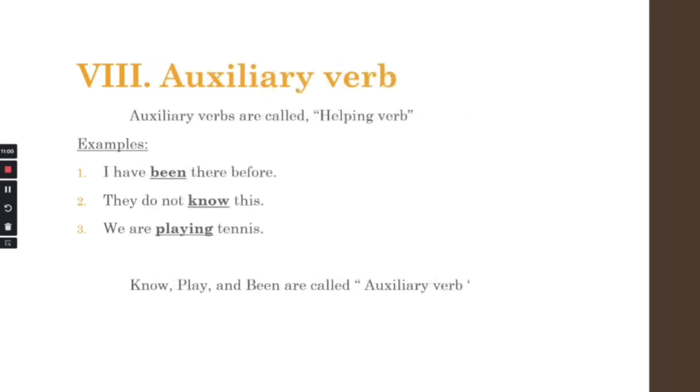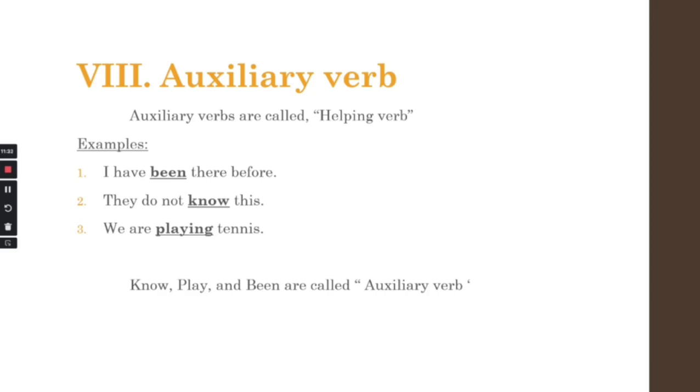Next one is about auxiliary verb. Auxiliary verbs are called helping verbs. In the next video, we hope that we can make a video and describe helping verbs or auxiliary verbs to everyone. So just wait for another new video that will be coming soon. Look at the example, please. Number 1, I have been there before. Here have is a helping verb for been, to make complete sense.